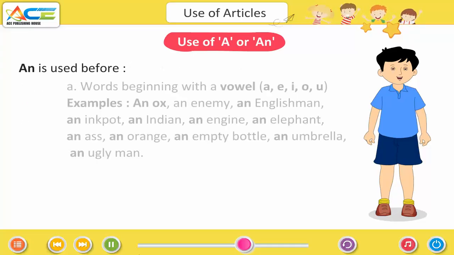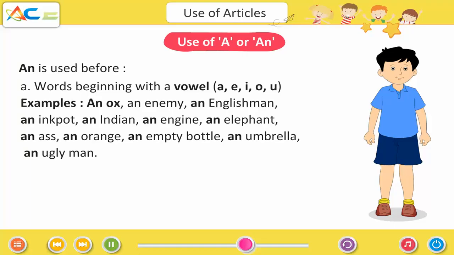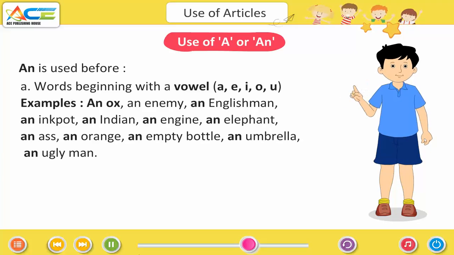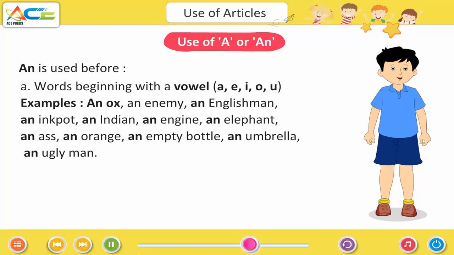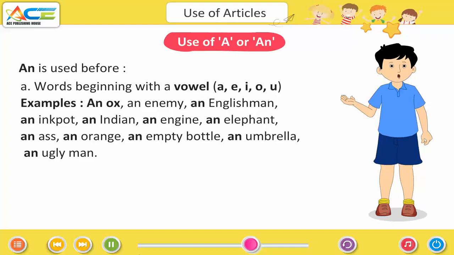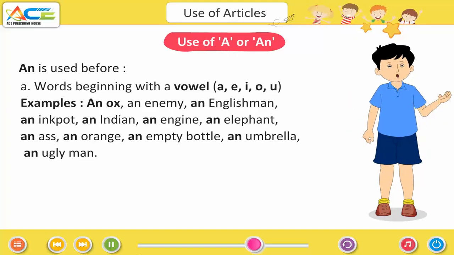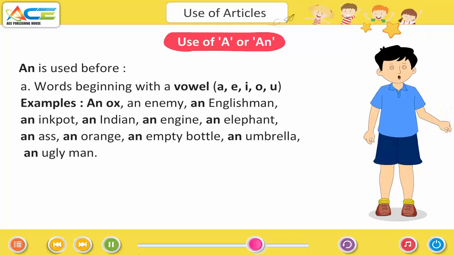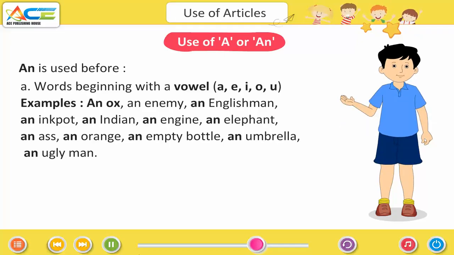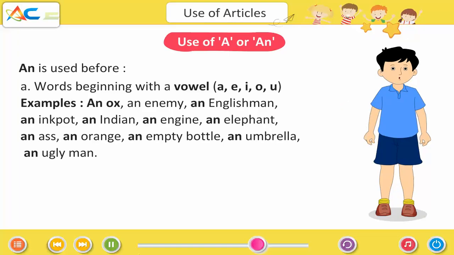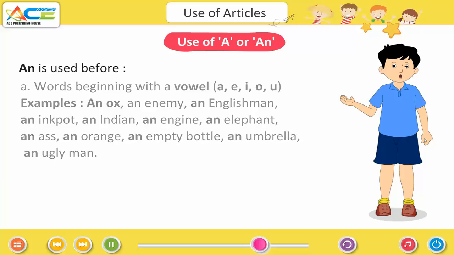An is used before words beginning with a vowel: a, e, i, o, u. Examples, an ox, an enemy, an Englishman, an inkpot, an Indian, an engine, an elephant, an ass, an orange, an empty bottle, an umbrella, an ugly man.